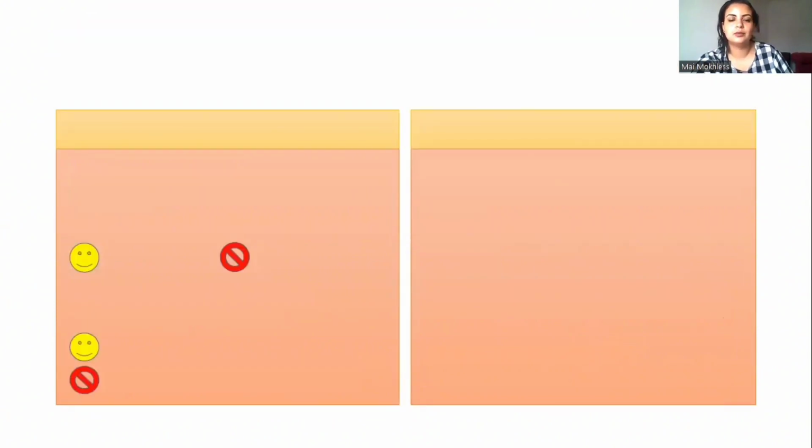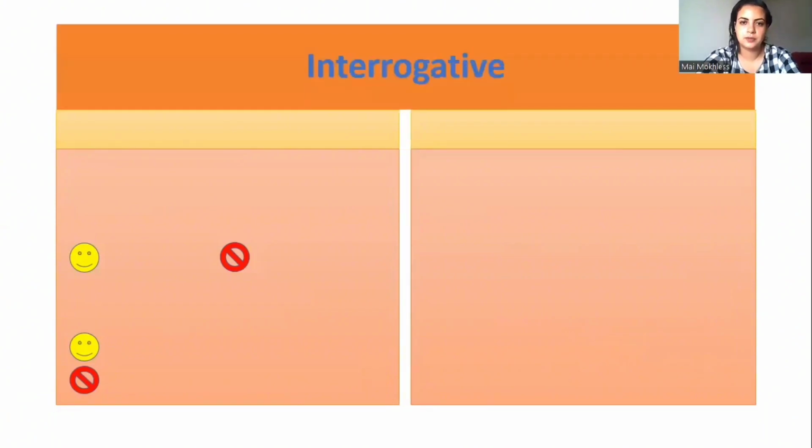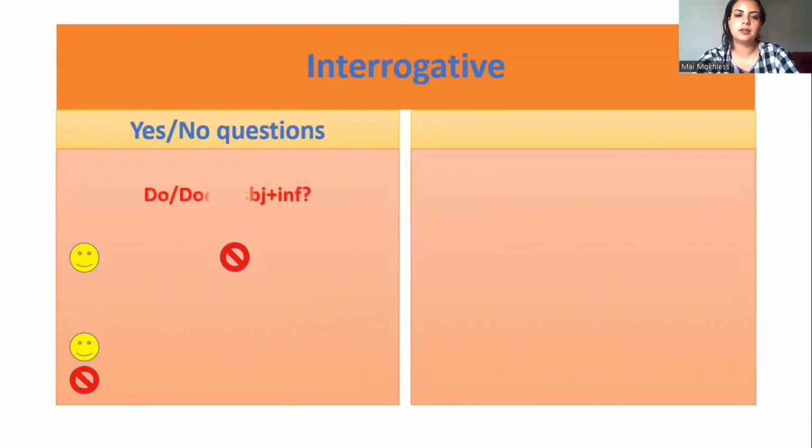Okay, now let's study how we make a question in the present simple. We have two types of questions. Interrogative means the questions. We have two types of questions, yes or no questions and the WH questions. Now we will start with the yes or no questions. We use do or does plus subject plus infinitive. So do goes with the plural subject, I, we, you, and they. Does goes with the singular subject, he, she, it, and the singular subject we said.